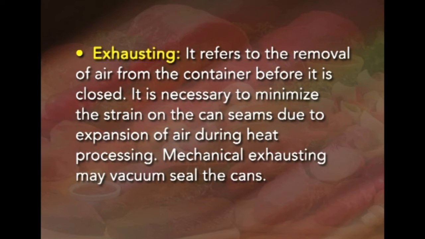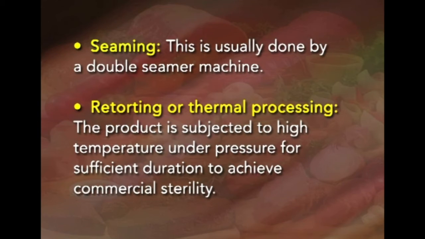The next step in canning is exhausting. It refers to the removal of air from the container before it is closed and sealed. It is necessary to minimize the strain on the can seams due to expansion of air during heat processing. Mechanical exhausting usually may cause vacuum seal and the cans can be sealed. The last step is seaming. This is usually done by a double seamer machine. Then the next step is retorting or thermal processing. The product is subjected to high temperature under pressure for sufficient duration to achieve commercial sterility.